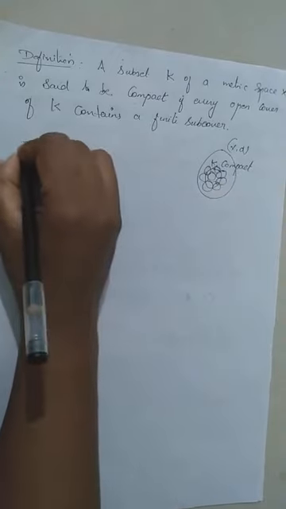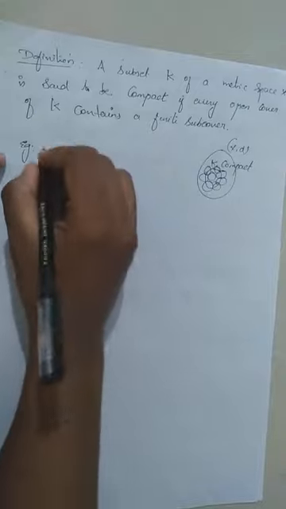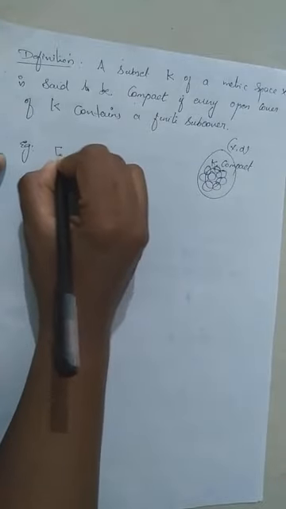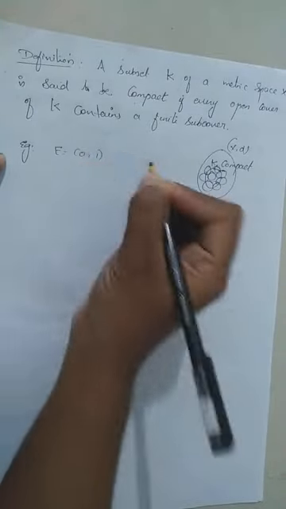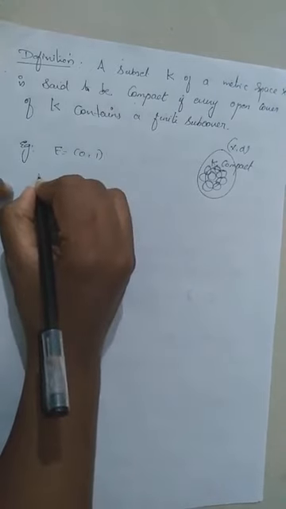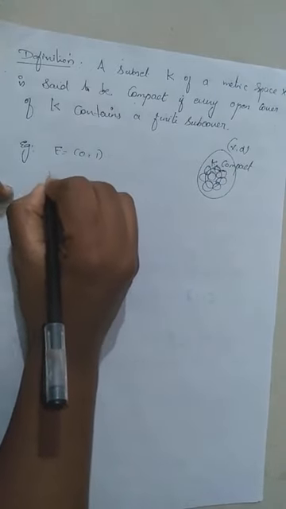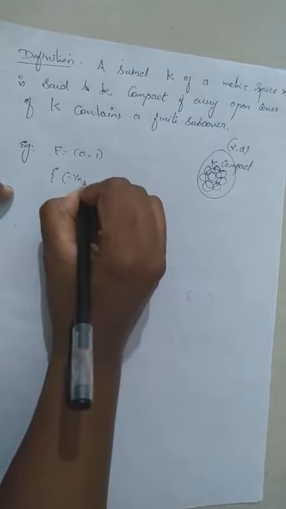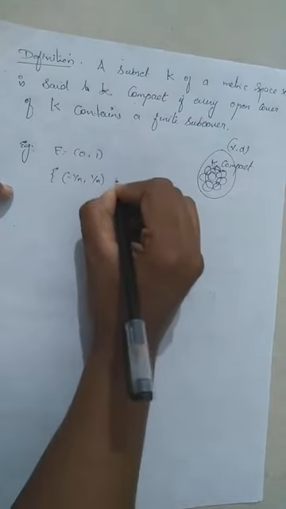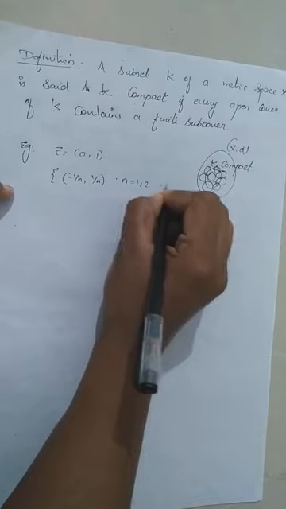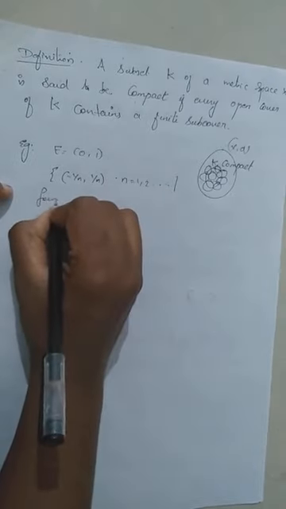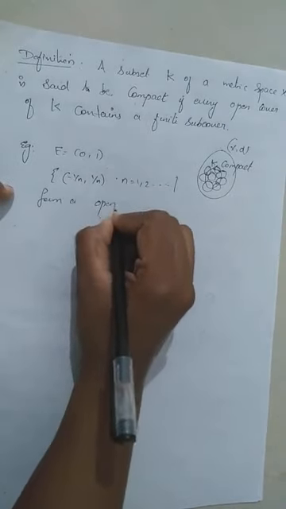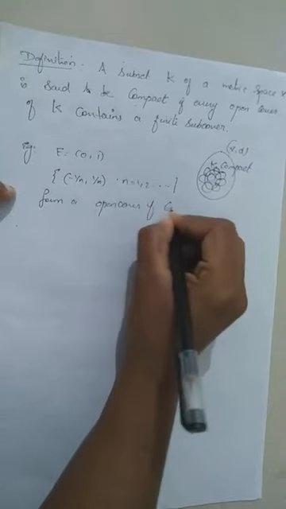That means, for example, suppose we take E equal to the open interval 0, 1. Then you can see that the set of the collection (minus 1 by n, 1 by n), n equal to 1, 2, 3, etc., forms an open cover of E.